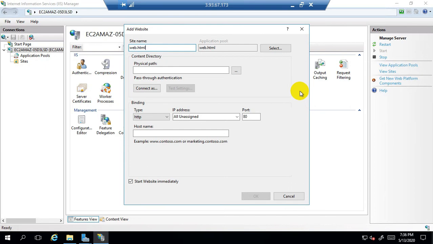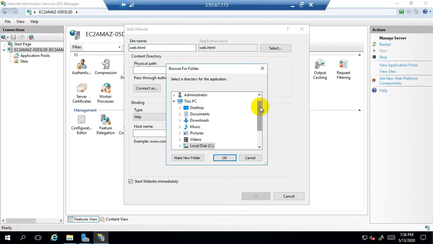web.html. Then enter the physical path, browse the physical path which is under C. Now you can see here inetpub. Inside inetpub there is a folder with the name wwwroot. This is the exact folder in which our web page web.html is located.